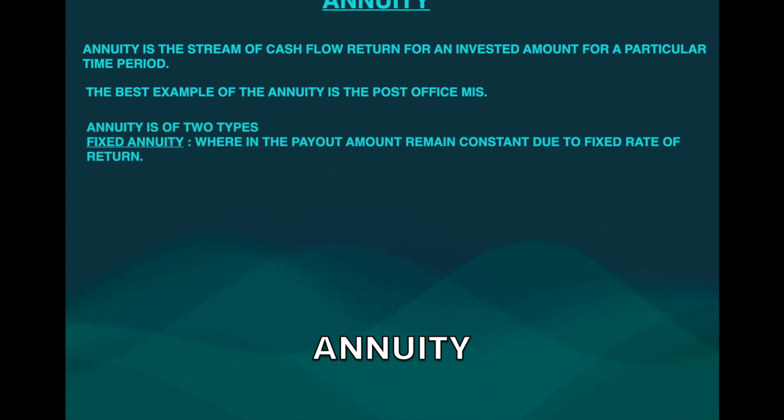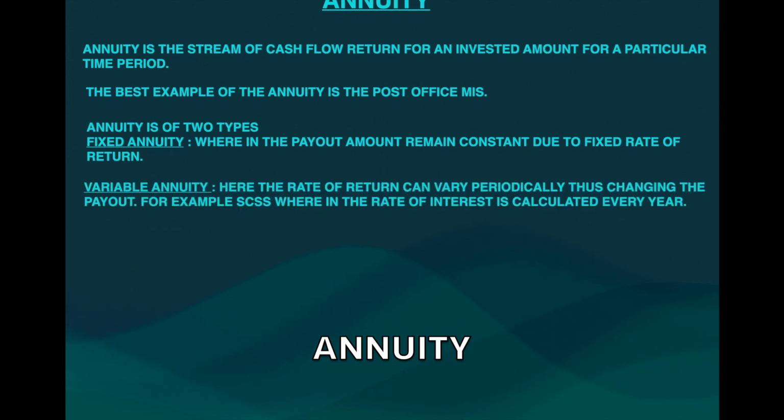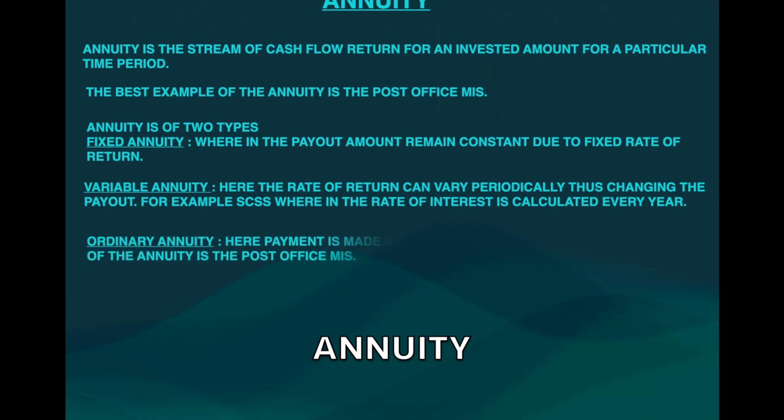So annuities are of two types. One is the fixed annuity, wherein the payout amount remains constant due to a fixed rate of return. Certain annuities will have a fixed rate of return which will not change, but the post office monthly income scheme and senior citizen scheme are not fixed annuities, because there the rate of interest changes every quarter. The next one is the variable annuity. Here the rate of return can vary periodically, thus changing the payout. For example, the senior citizen savings scheme and the monthly income scheme are examples of a variable annuity.